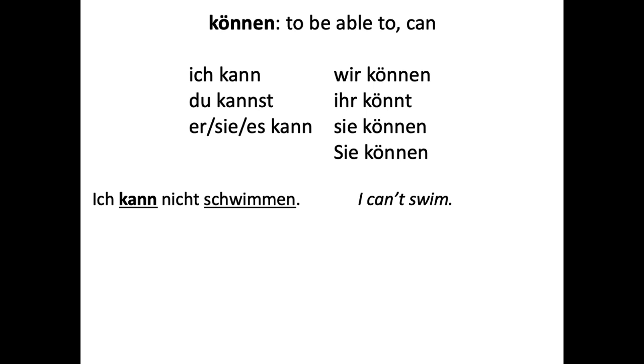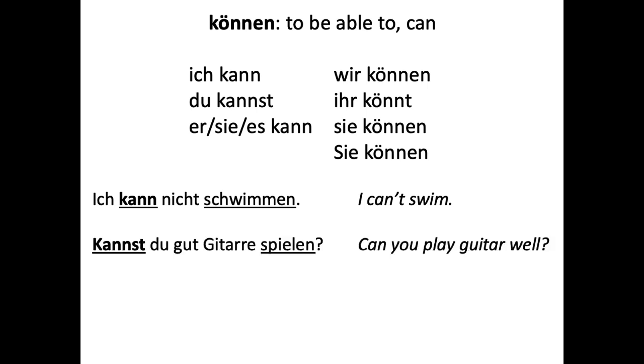So what we're doing here is we have kann, it's been conjugated and it's in the second position. And then modal verbs, most of the time, are going to have an infinitive at the end of the clause to complete them. It's like, I cannot swim. And so the infinitive, schwimmen, goes with it, kind of as a unit, right? And so that infinitive is going to go to the end of the sentence. Kannst du gut Gitarre spielen?